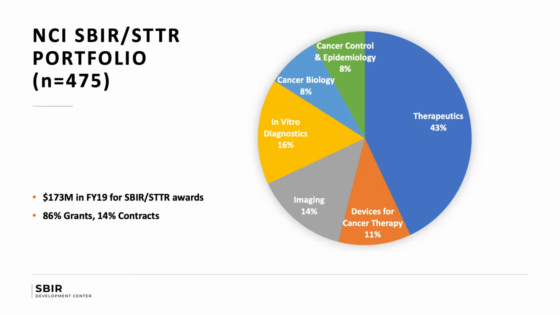This is a breakdown of NCI's SBIR STTR portfolio, approximately 475 active awards. In FY19, NCI funded $173 million in SBIR and STTR, 86% of which were grants and 14% contracts. As you can see, the majority of our portfolio is devoted to therapeutics, but with about an even split between in vitro diagnostics, imaging, and devices. But we also cover cancer biology, so research tools, cancer control, and epidemiology. This is where health IT and digital health falls.